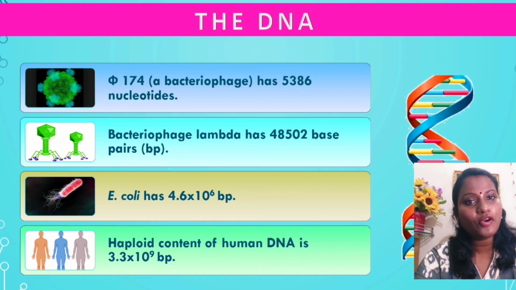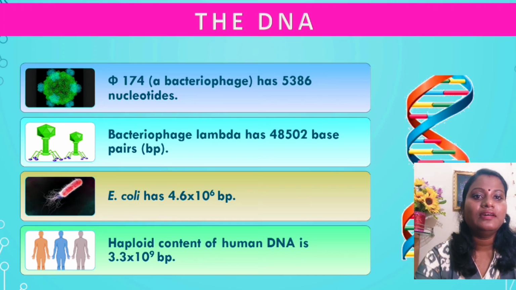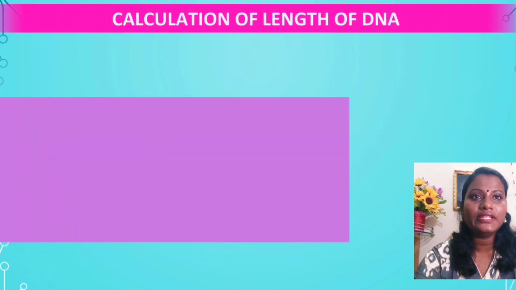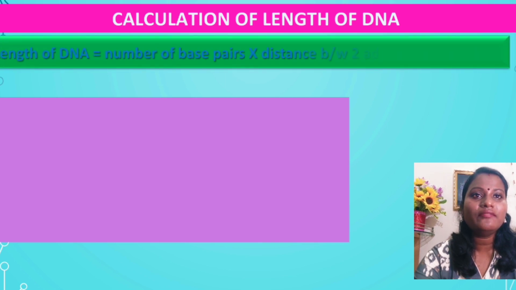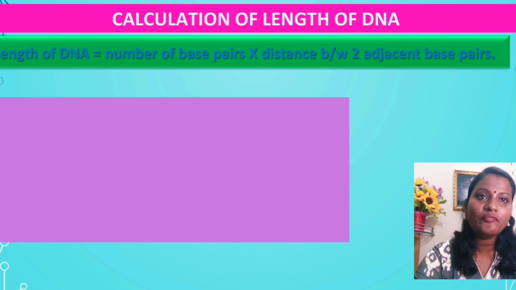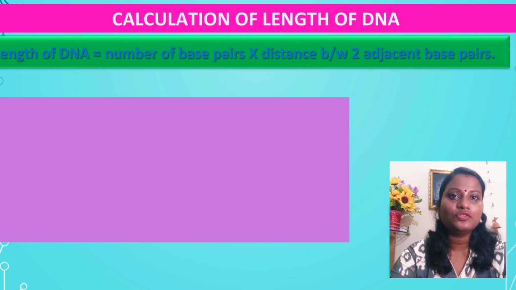What about in diploid condition? In diploid condition, it will be around 6.6 into 10 to the power 9 base pairs. Okay, students, this is all about the number of nucleotides present in different organisms. So how can we calculate the length of the DNA? The length of DNA can be calculated by the number of base pairs into the distance between two adjacent base pairs.